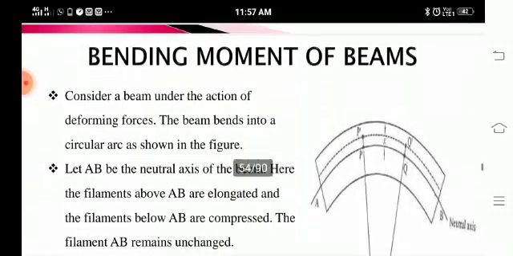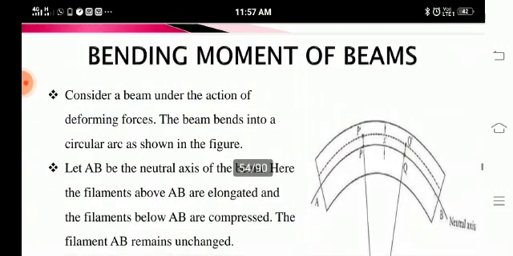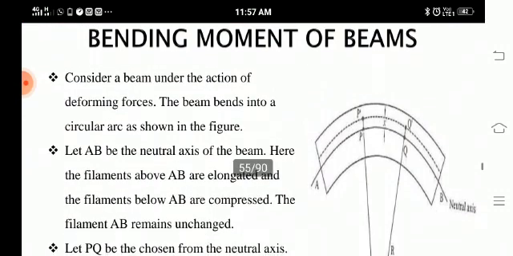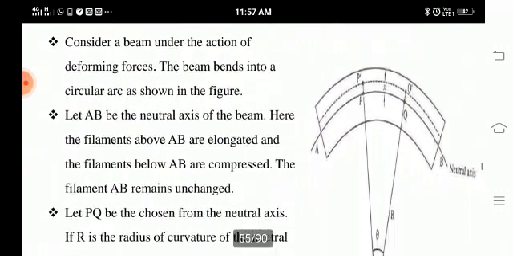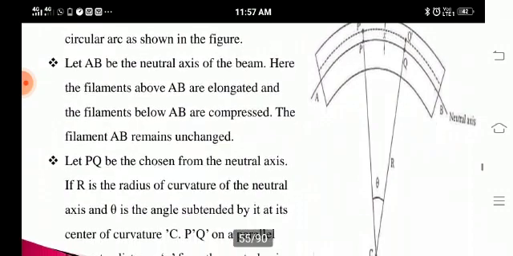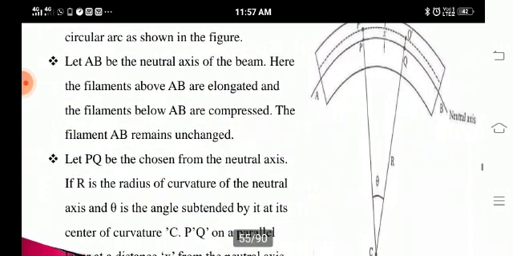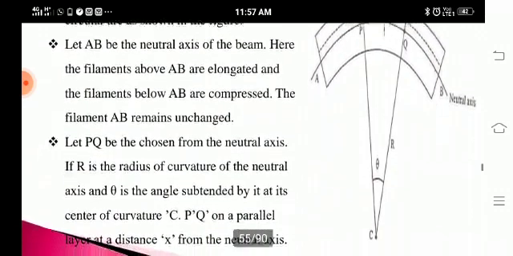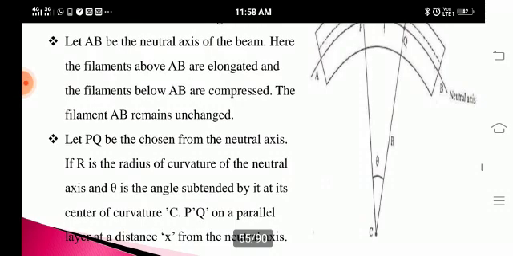Now we will move on to the bending moment of beams. Consider a beam under the action of a deforming force. The beam bends into a circular arc, which is shown in the figure. Let AB be the neutral axis of the beam. Here the filaments above AB are elongated and the filaments below AB are compressed. The filament AB remains unchanged and this is called the neutral axis. Let PQ be the chosen portion of the neutral axis. If r is the radius of curvature of the neutral axis and theta is the angle subtended by it at its center of curvature C.